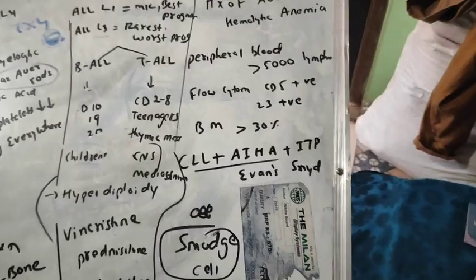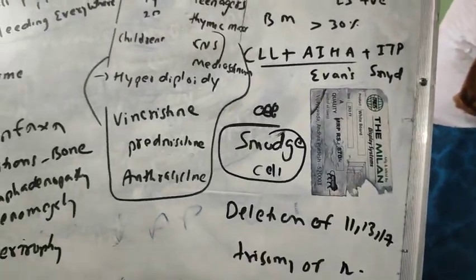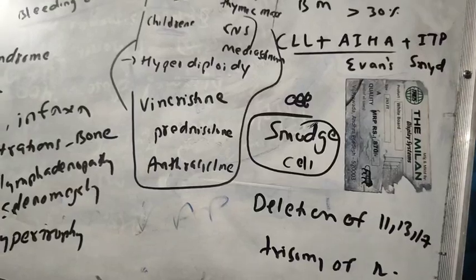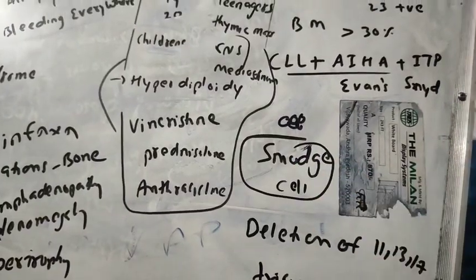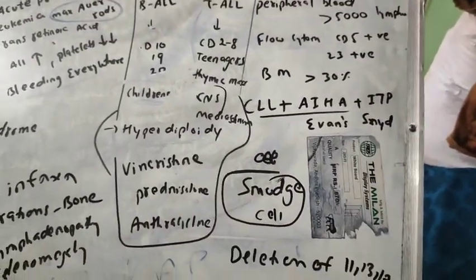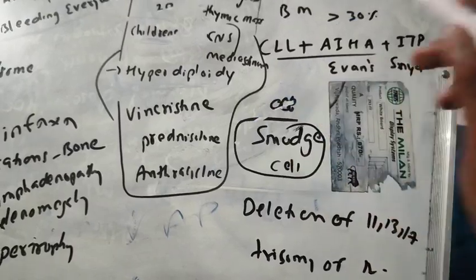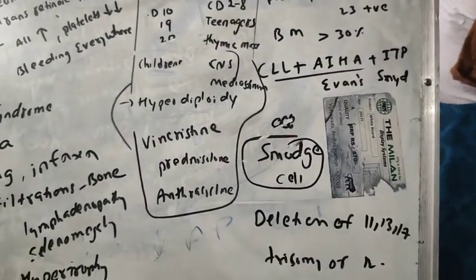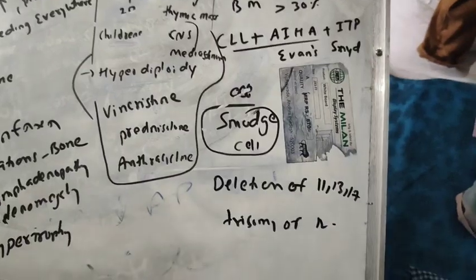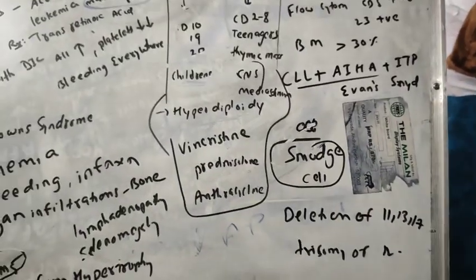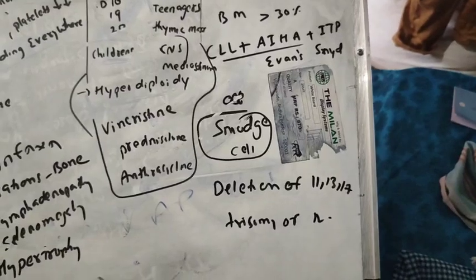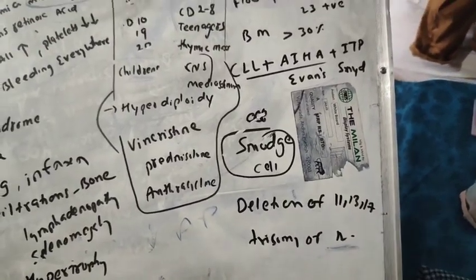One important thing is that we will see the presence of smudge cells. Smudge cells are seen in CLL. You will see the smudge cell in CLL. It is due to deletion of chromosomes 11, 13, 17 and trisomy of chromosome 12.